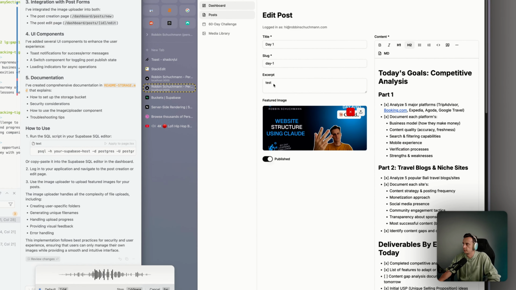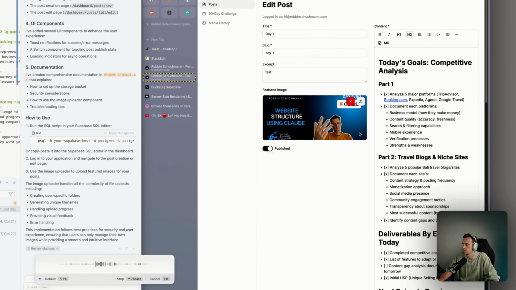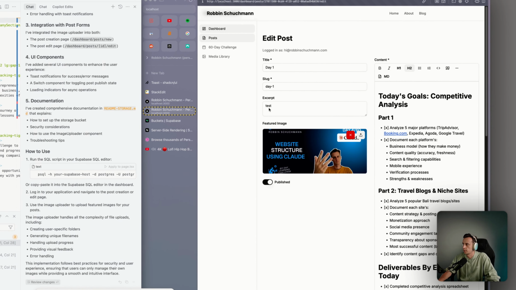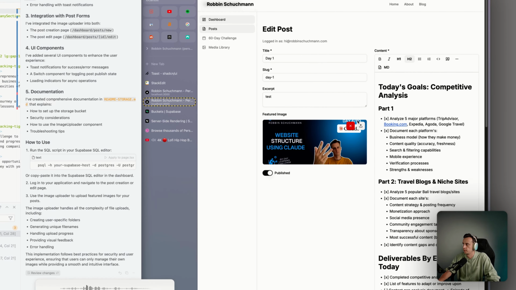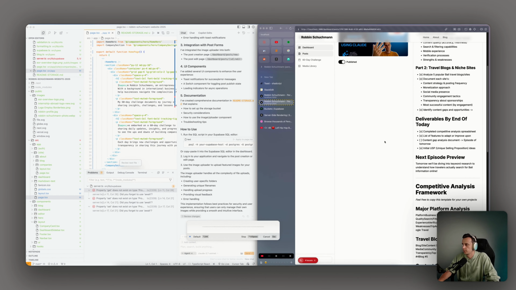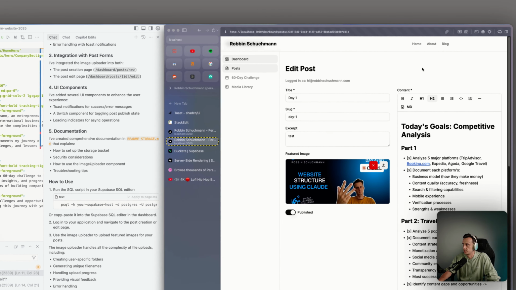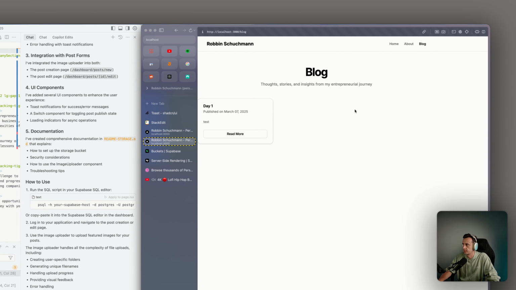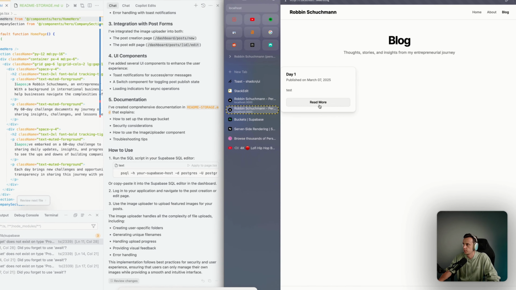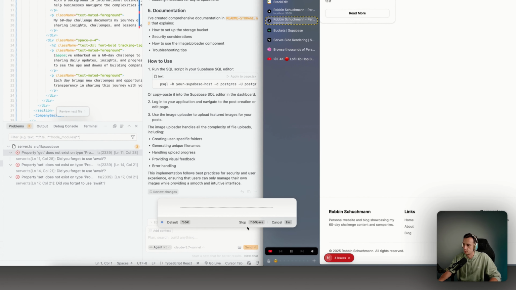Just I don't like that there's a 2 column layout in the edit post now. At least put it under each other, or put the title, slug, excerpt and featured image above, and then edit the content underneath. Also in the front end page for the blog post, it doesn't show any CSS, so it's just plain text in the front end. Also in the blog post card, it doesn't show the featured image. So if we can make those changes, would be great.